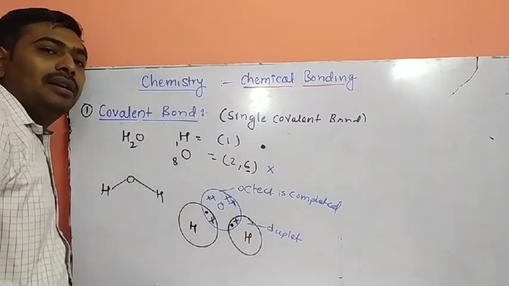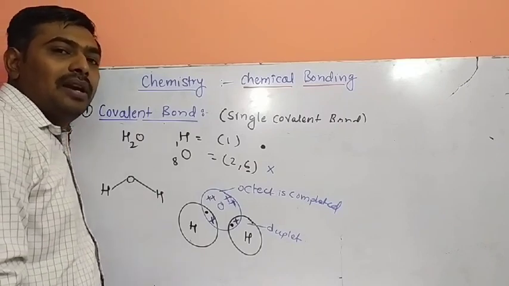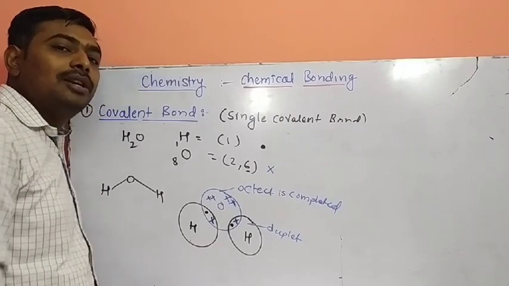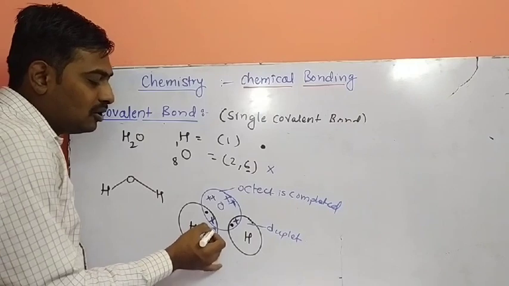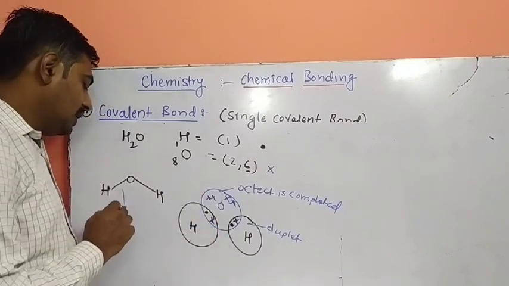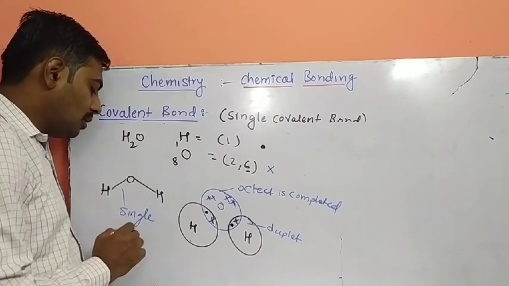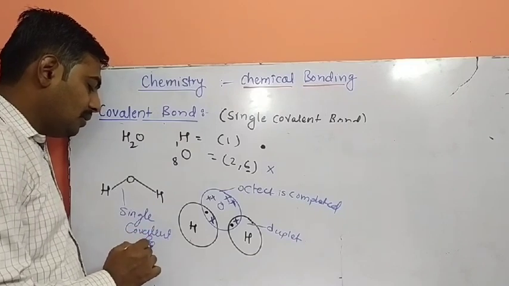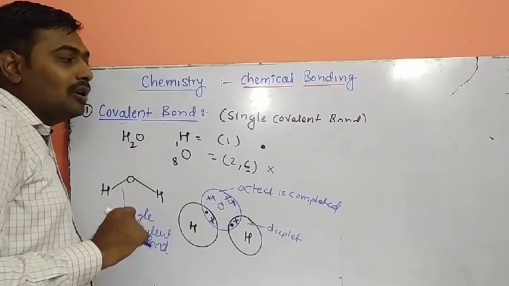In the periodic table, for covalent bonds, hydrogen atoms form a duplet while all other elements form an octet to form covalent type of bonding. So how many electrons here? Here one electron shared, here one electron shared. So it is a single covalent bond. Which bond? Single covalent bond, formed between the two species. Here single covalent bond, here single covalent bond.